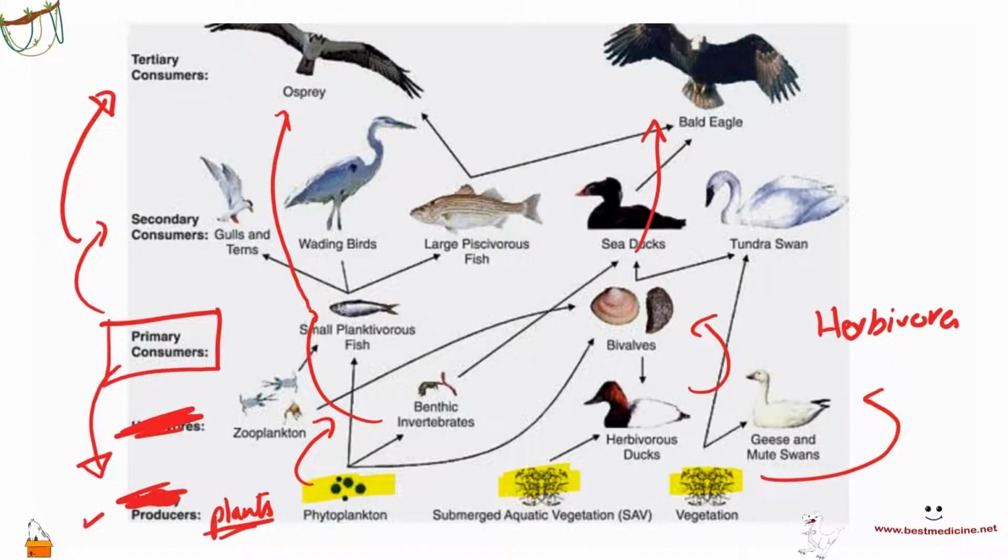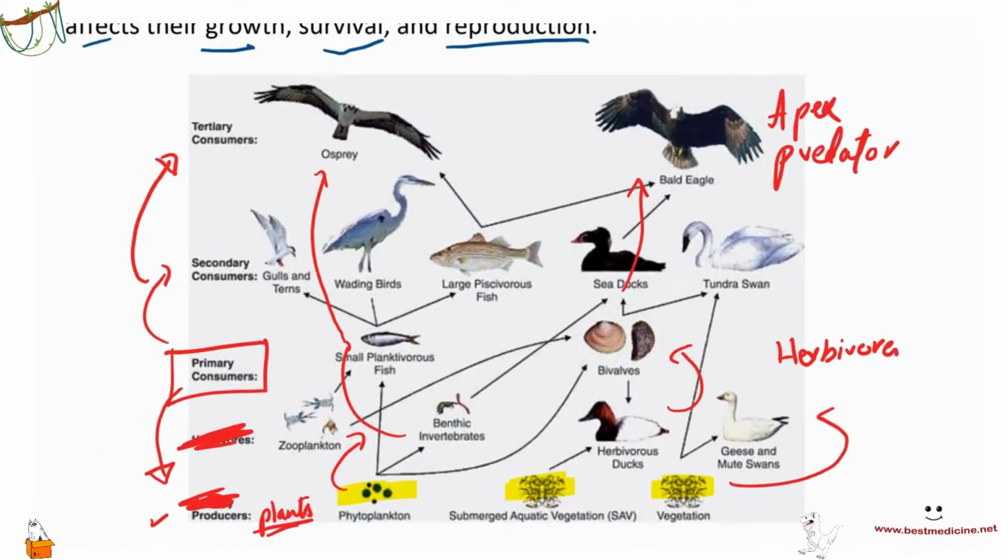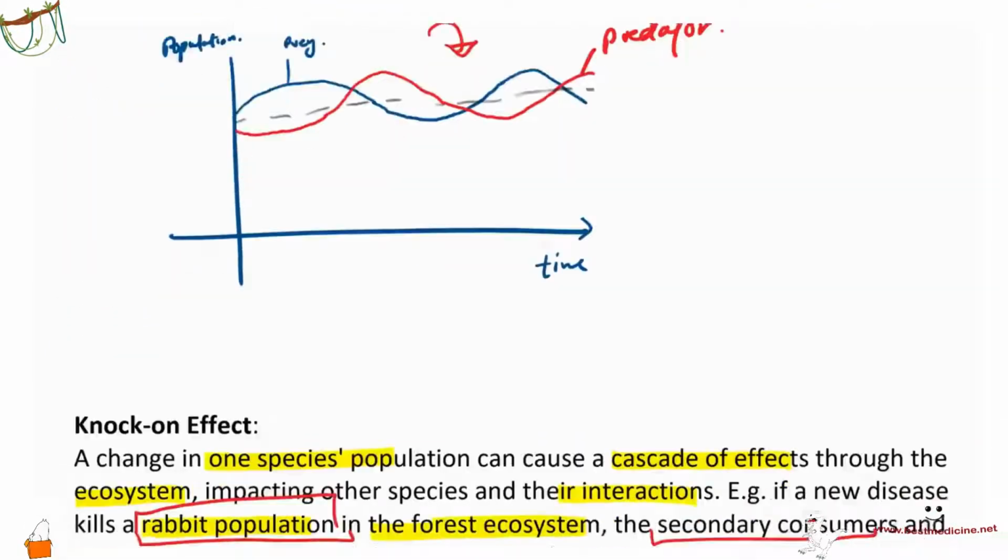Eventually we end up with a particular organism that is not fed upon by another consumer. It just dies its natural death. And that is called an apex predator. Okay? Apex predator. So producers are plants, and then anything that eats the producers is the primary consumer. And then we've got the secondary consumer that would eat the primary consumer. That would be carnivores. And tertiary consumer would again be carnivores. And anything that is not fed upon by a consumer is the apex predator, which dies its natural death and is then decomposed by decomposers.